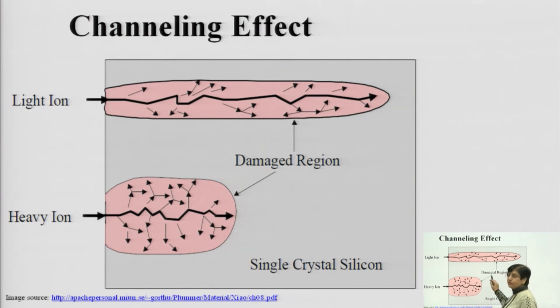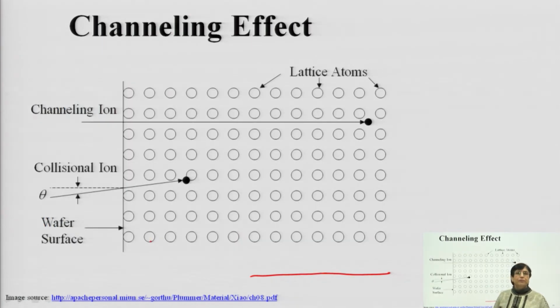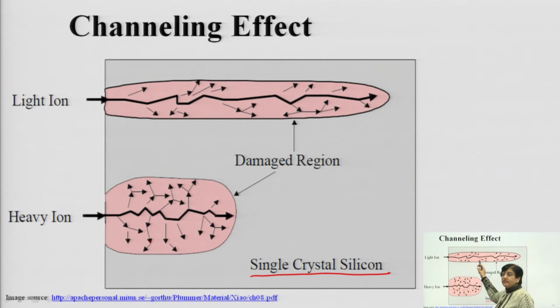Here you have a damaged region, here also. Here you have deeper penetration because of the light ion. In single crystal silicon, if you have a heavy ion, you will have this kind of profile. You will have a less deep profile, a wider area will be covered, and the damage is confined to the surface only. If it is a light ion, the movement can be deeper, and the damage also can penetrate deeper. You should know exactly how the ion movement is happening when the ions are penetrating the substrate.